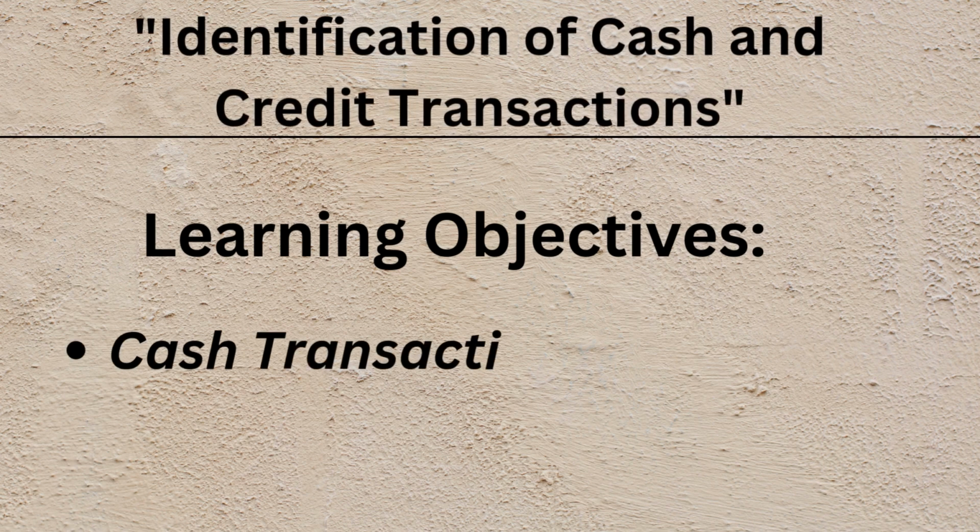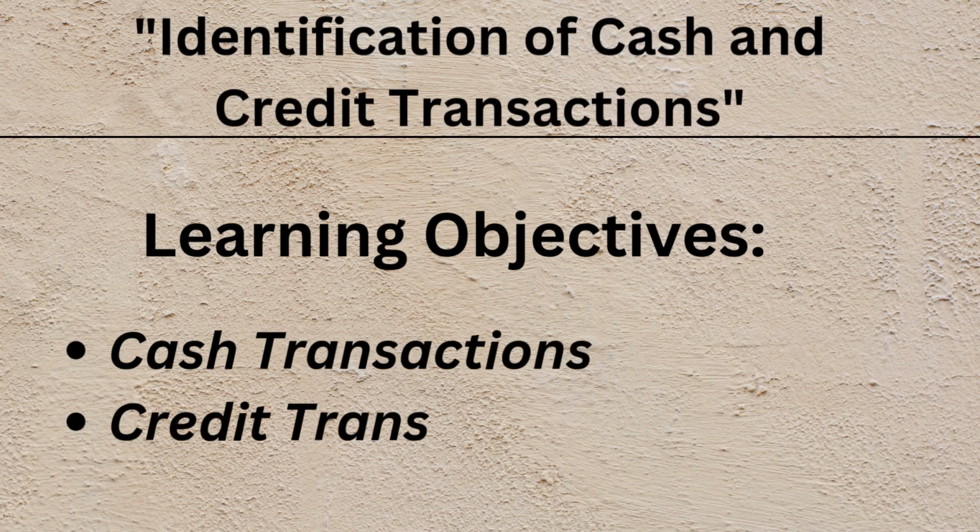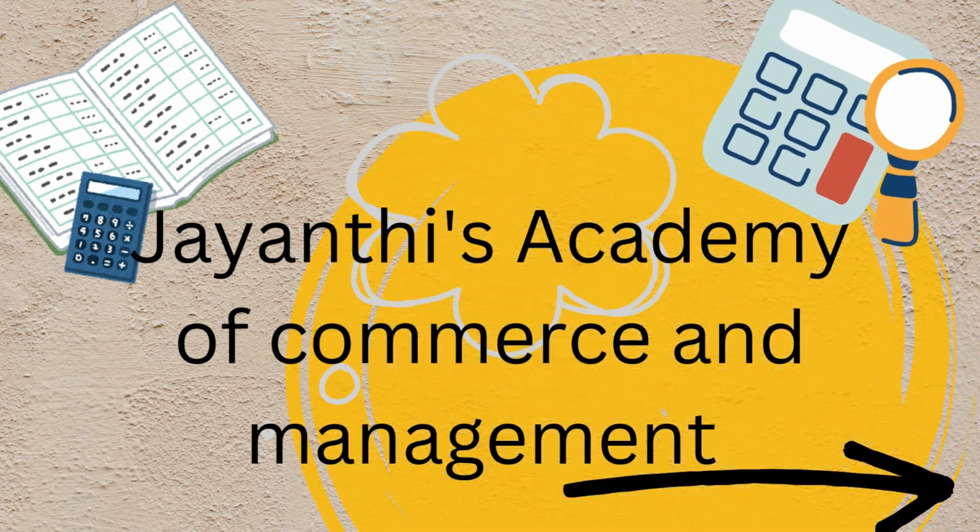Hello dear students, in today's video we are going to learn about identification of transactions. Transactions are of two types: number 1, cash transaction, and number 2, credit transaction.